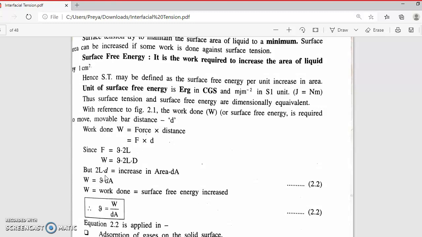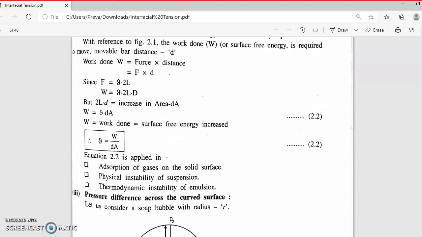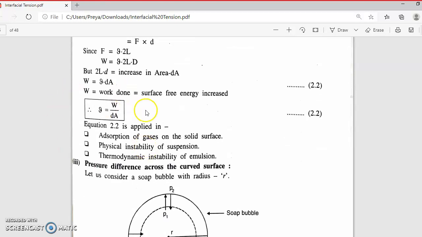Now work done is equal to surface tension into the increase in the surface area. Surface tension is given by work done upon dA. What we have done here is that dA is taken to the other side, so W upon dA. And what remains on the side here?